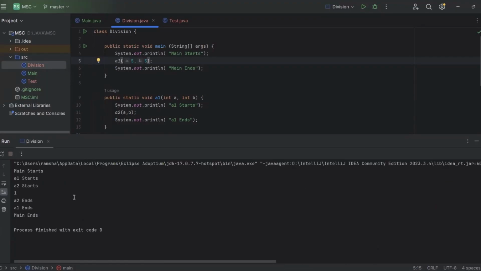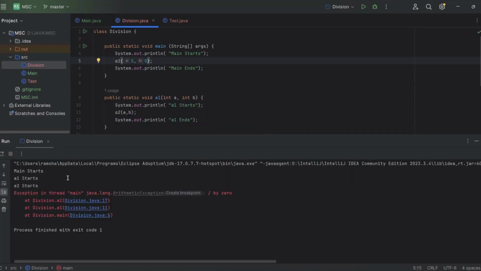My JVM shows main starts, A1 starts, A2 starts, and it divides 5 by 5, which is 1. Then A2 ends, A1 ends, and main ends. But here now we are doing 5 and 0. Let's see what happens.